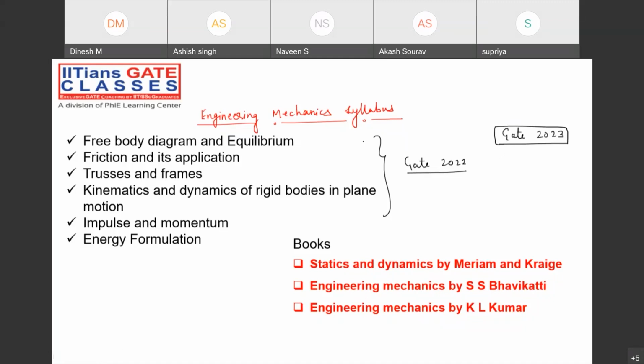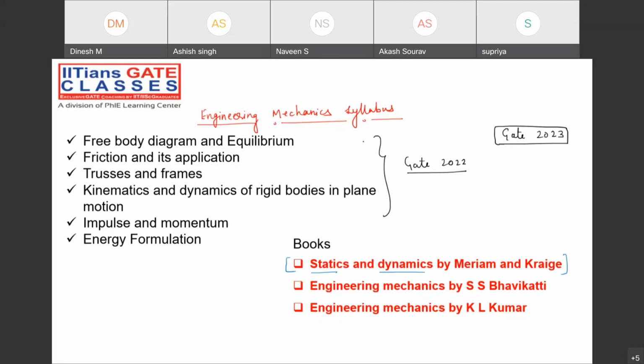Now, coming to the reference books I will suggest, the first reference book is Meriam and Kraige. That is a very beautiful book. In this book, all the things are covered, statics as well as dynamics, and there are two parts, a statics book and a dynamics book, for Meriam and Kraige. But for the initial classes, if you want to get some idea about the engineering mechanics subject, I will not suggest this book, because it is a very high level book. Once you have concept understanding and clarity about the subject, then you can follow this book.